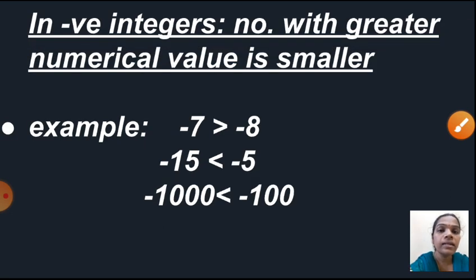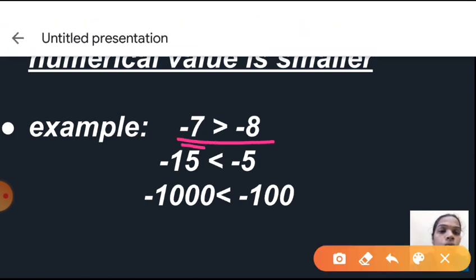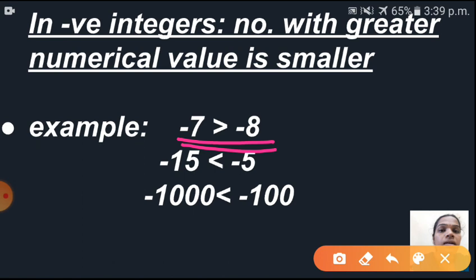See here, in negative numbers, that means if the two given numbers are negative numbers, then what will you do? In negative integers, the number with greater numerical value is smaller. So here children, if you are getting two negative numbers, just see which number is greater.